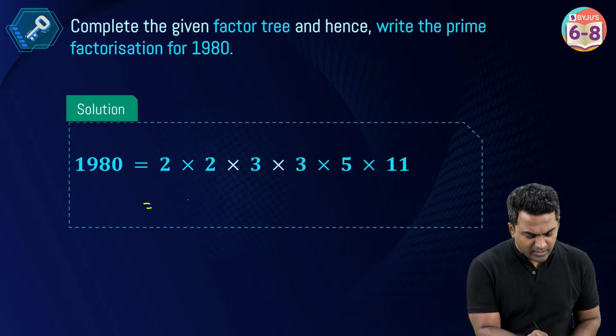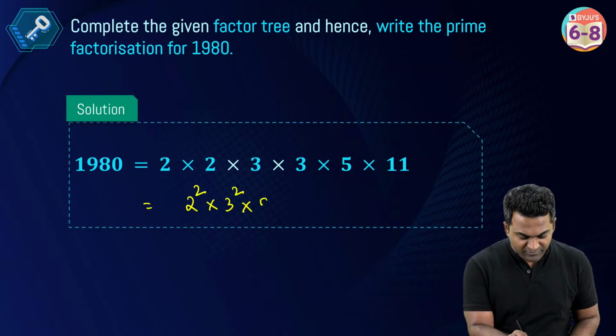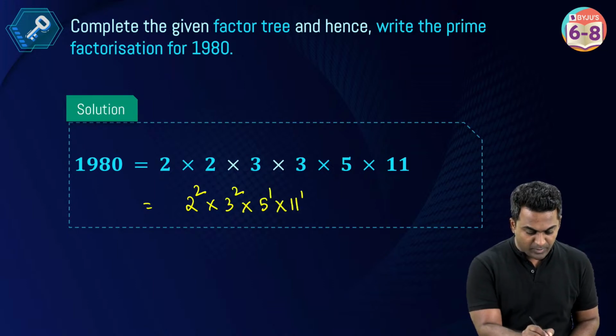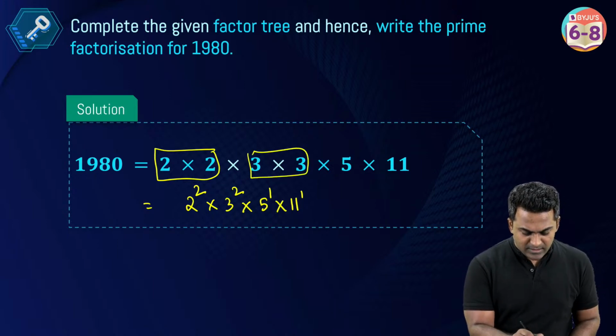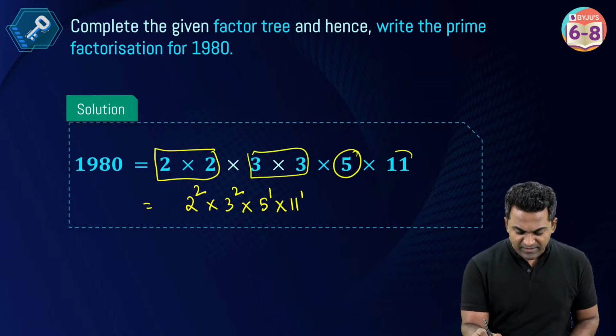And if I want to write it in a proper way, this is 2 power 2 multiplied with 3 power 2 multiplied with 5 power 1 multiplied with 11 power 1. Since there are 2 2's, 2 power 2. Since there are 2 3's, 3 power 2. 1 5, 1 11.